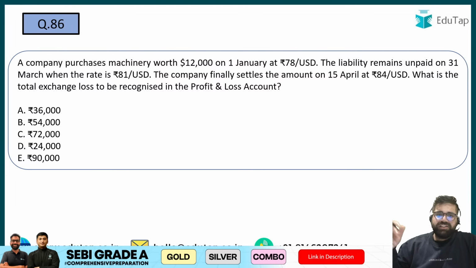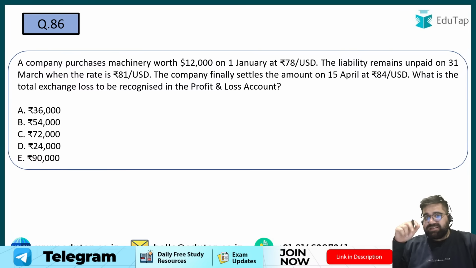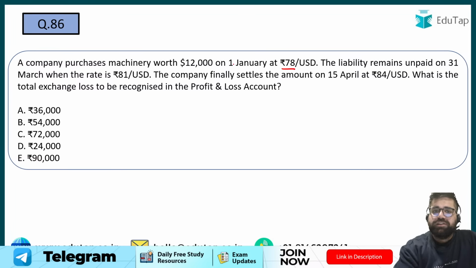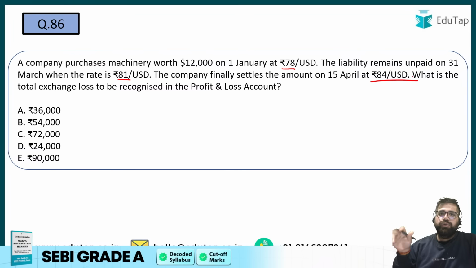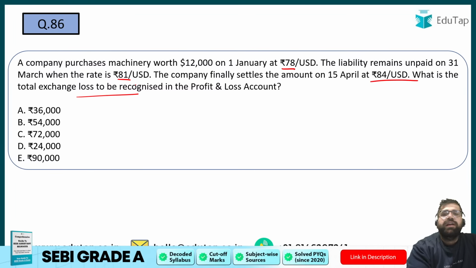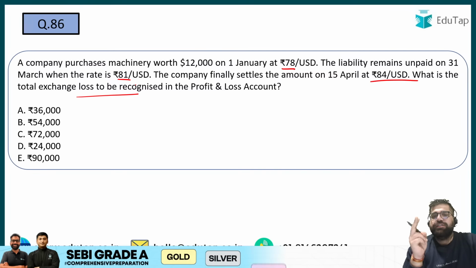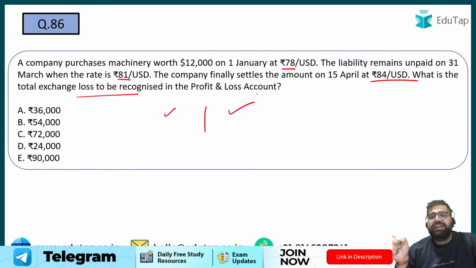So rupee has depreciated. USD has appreciated. Rupee has depreciated, right? So from this to this, and this is on 31st March. The company finally settles the amount on 15th April on 84 USD. The rupee further depreciates and USD appreciates. What is the total exchange loss to be recognized? So you will recognize the exchange loss in two stages. First on the date of balance sheet and another on the date of settlement.